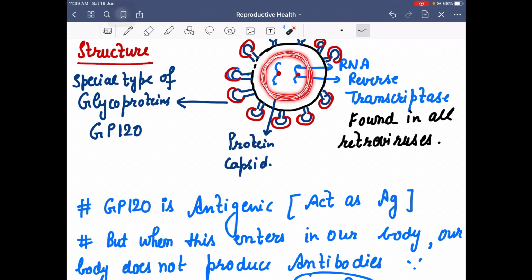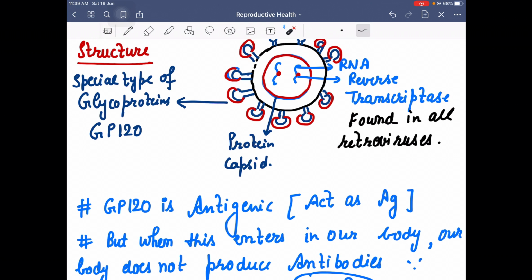That protein covering is known as the protein capsid. And inside this protein capsid there is the genetic material, which is the single stranded RNA, and on this single stranded RNA there is the very special enzyme known as reverse transcriptase, which is found in all retroviruses.